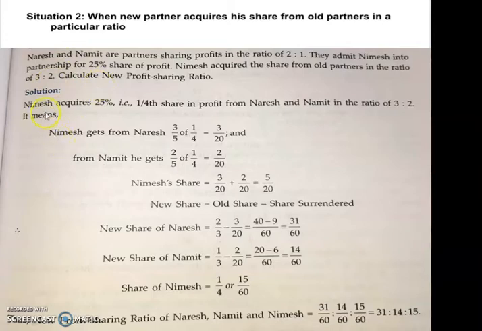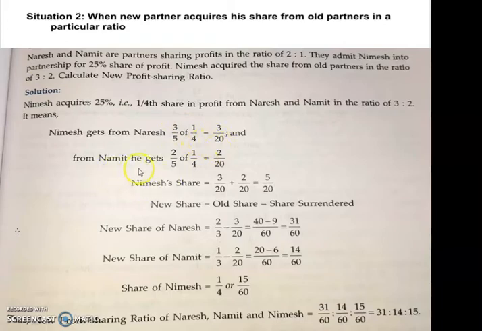Now the solution part: you are supposed to calculate the new profit sharing ratio. As I told you, 25% means 25 divided by 100, so that will give you 1/4. How much is Nimish getting from Naresh? 3/5. This fraction 3/5 into 1/4. Nimish is acquiring a 1/4 share, and he is acquiring it in the ratio 3/5. So 3/5 into 1/4, you will get 3/20.